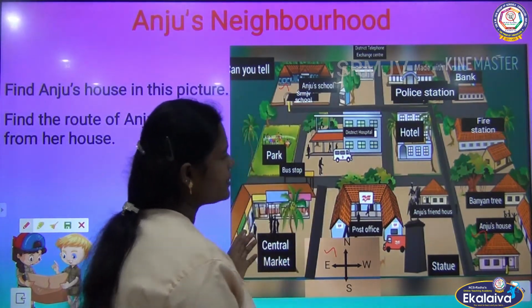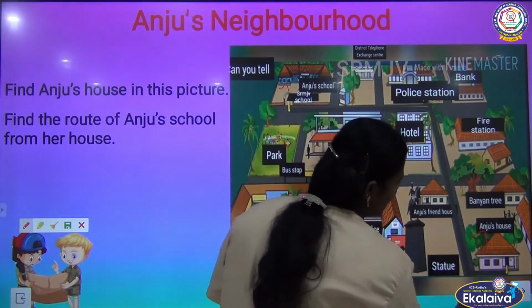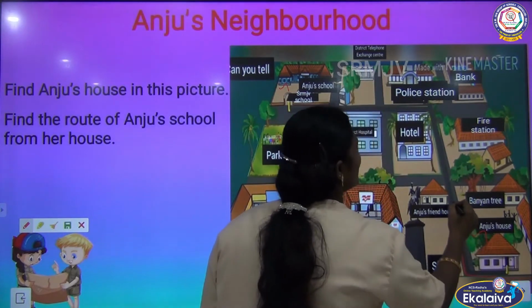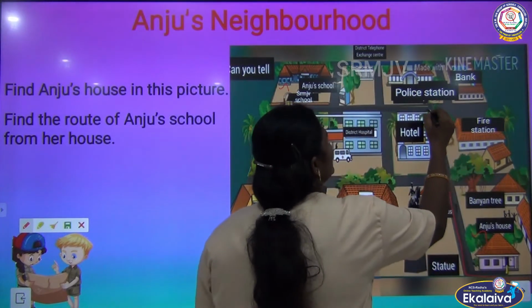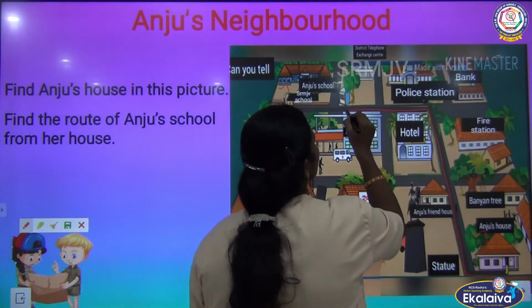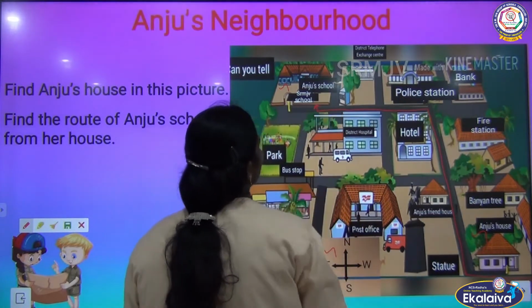Now we are going to find the route of Hanju's school from her house. This is the starting point, Hanju's house. Now she has to walk along this narrow line. Then she has to turn left. Then she has to move along this main road. Next to the telephone exchange is where Hanju's school is situated.